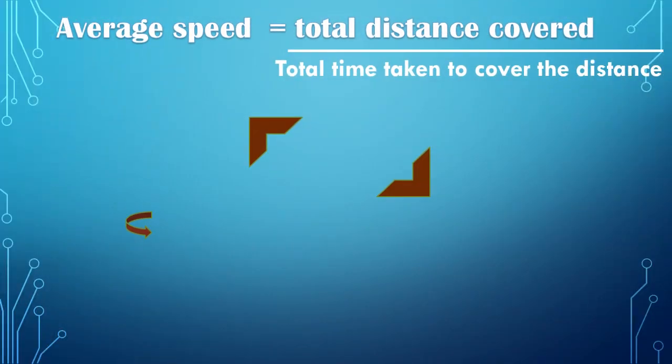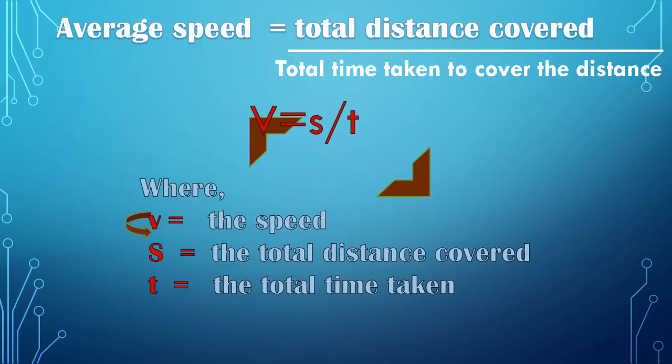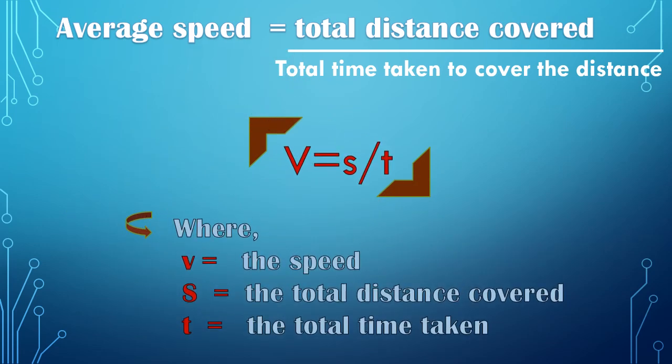So the formula of average speed is total distance covered by the body upon the total time taken to cover the distance. So if an object travels a distance s in time t, then its speed will be v equals s upon t. But if the body is moving with non-uniform speed, then we calculate the average speed. So how do we calculate? We calculate it by dividing the total distance that the body has covered by the total time it has taken to cover the distance.